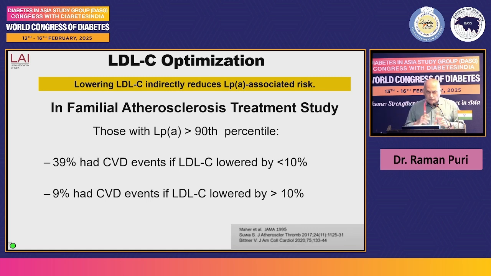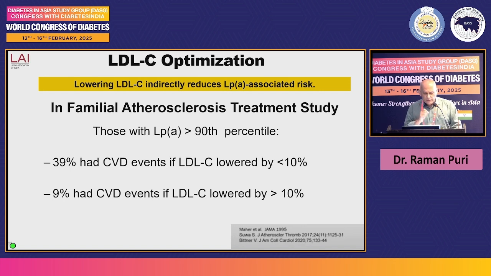Remember, when we are talking of LDL cholesterol reduction in LPA, it is different from LDL cholesterol reduction for a particular ASCVD risk category. For example, in ASCVD, what is recommended is less than 50 milligram. So once you achieve this target of 50 milligram, then comes the role of further lowering of LDL cholesterol for higher lipoprotein A. This is based upon one study, which is the Familial Atherosclerosis Treatment Study.